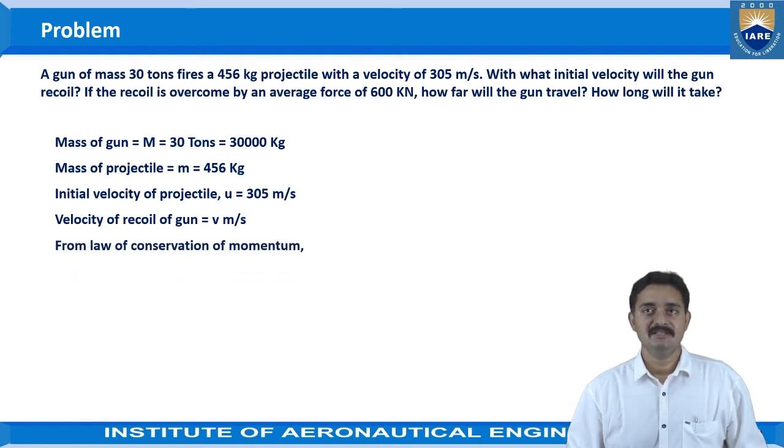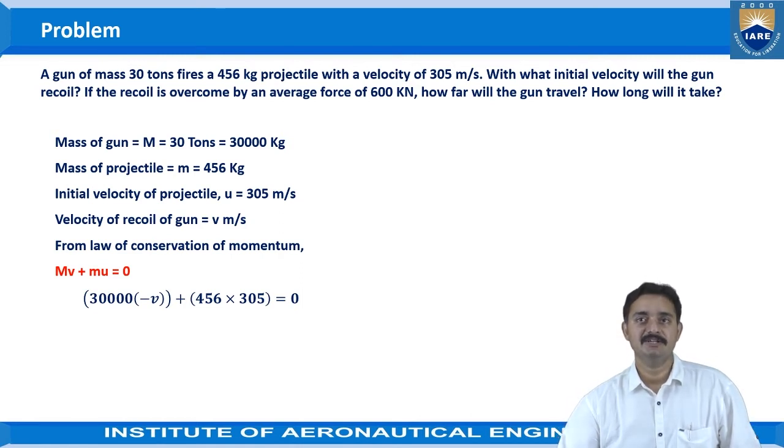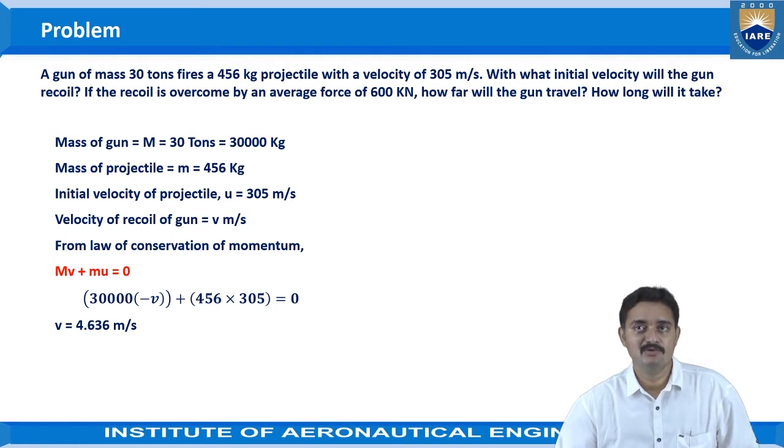Now, if we consider the conservation of momentum, M into V plus m into u is equal to 0. If we substitute the values, 30,000 into minus v plus 456 into 305, where minus v is considered because the movement of the gun will be opposite to the movement of the projectile. When you simplify this, you will get the value of v as 4.636 meters per second. So this is the velocity with which the gun will recoil.